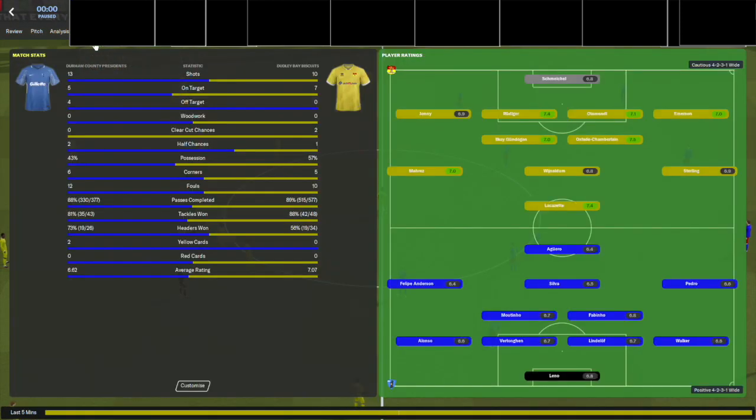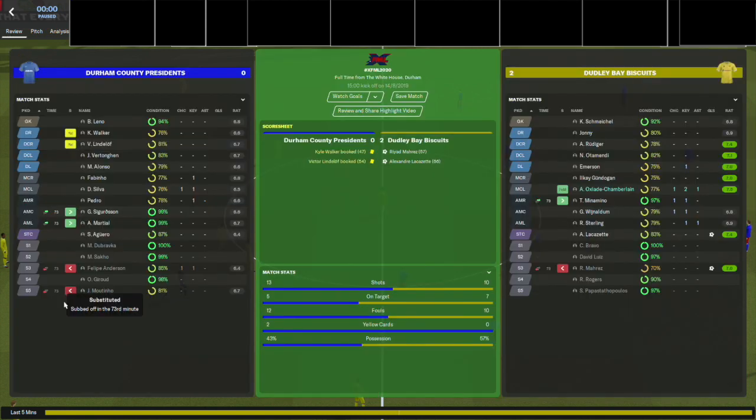It finishes the Diamond County Presidents 0, Dudley Bay Biscuits 2. Second goal from Lacazette, just icing the cake there after Mahrez had squeezed one through Leno. And that's 4 points now for the Biscuits, who are looking pretty strong so far. The Presidents, 2 home games, just 1 point. They must be a little bit disappointed with that.